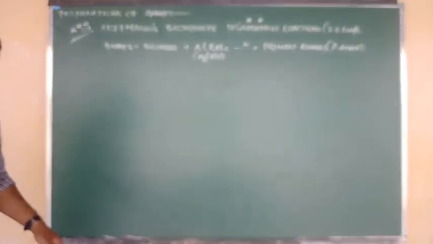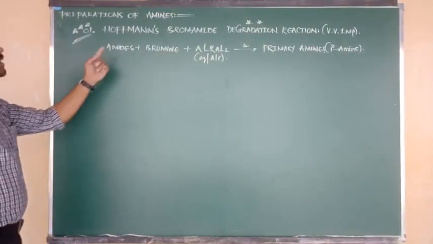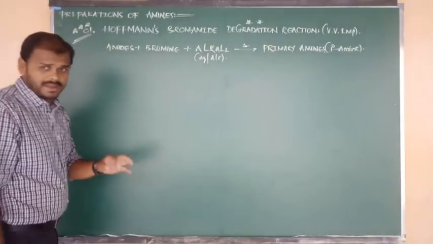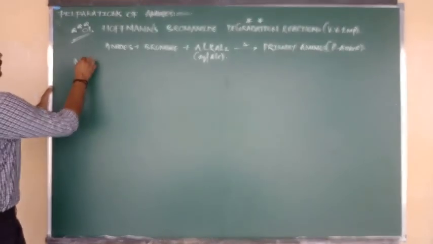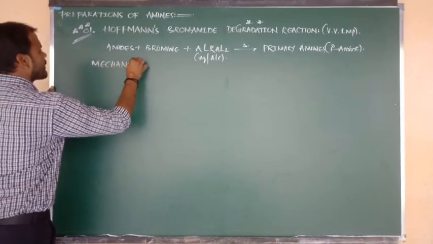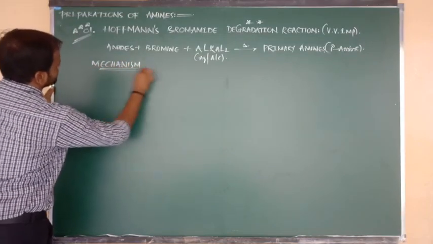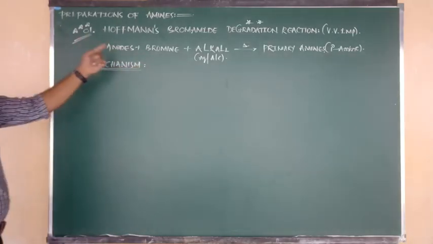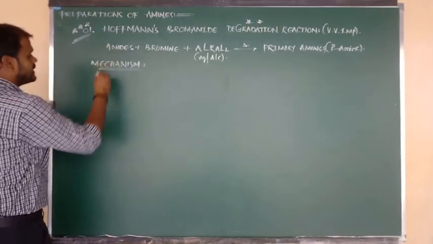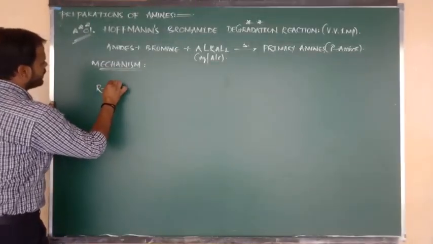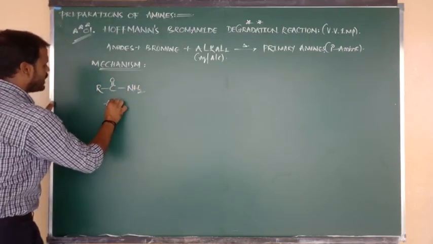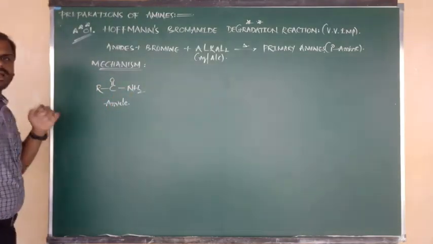So first of all, I am going to show you the mechanism of Hoffmann's bromamide degradation reaction. Let me consider the amide first. Ready? What is the general formula of amide? R bonded to C double bond O, C double bond O bonded to NH2. The name of this compound is amide.